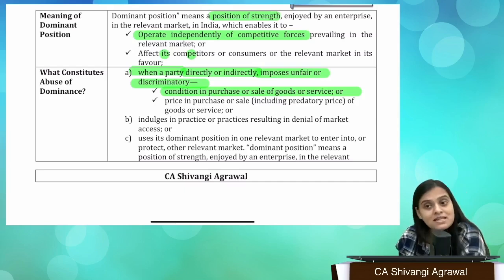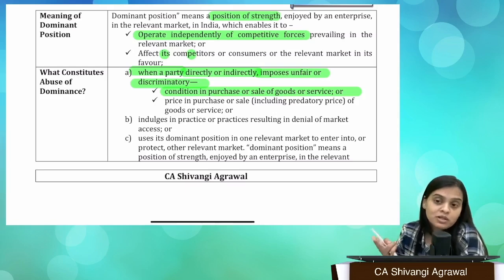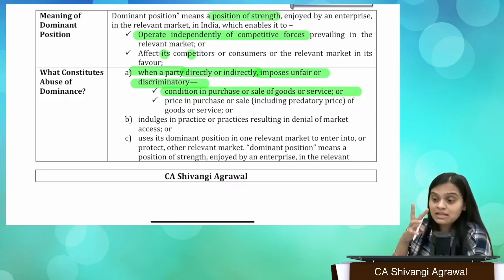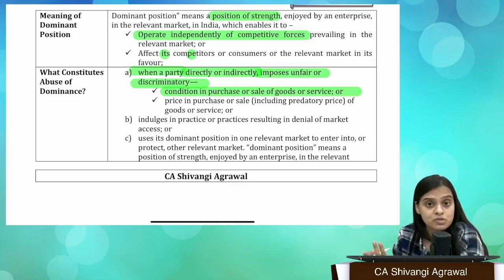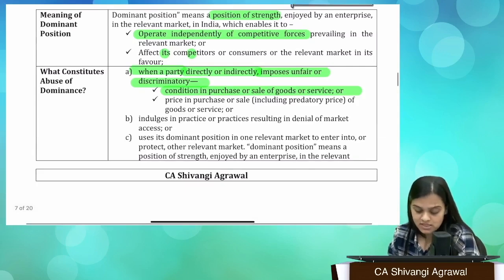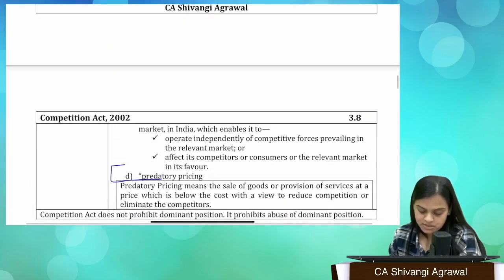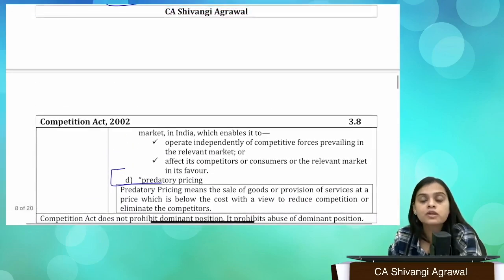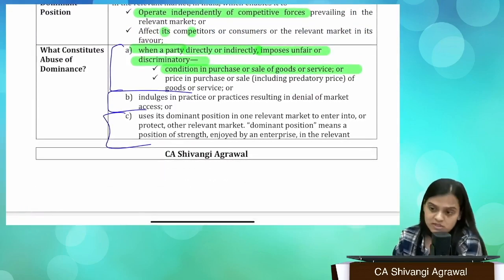Right? Because firstly, we checked the relevant market. Secondly, we checked whether you are enjoying that dominant position or not. When we established that, yes, you're enjoying the dominant position, the third point was to check the abuse. So abuse, the very first thing: you do either of these. You do this, you do this, you do this, or you do this. Any of this is going to attract abuse. That is what abuse means.